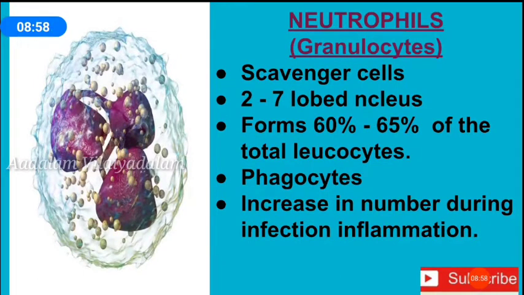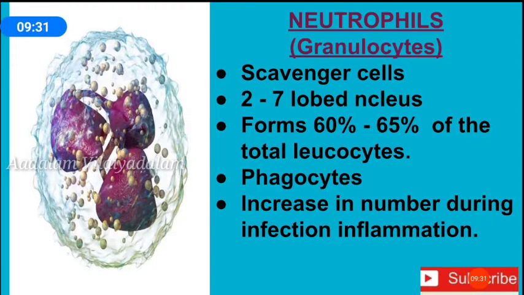Neutrophils are otherwise called scavenger cells, as these cells are highly phagocytic. Phagocytic means they can destroy foreign particles like virus and bacteria. So they are called scavenger cells. These neutrophils are about 60 to 65% of the total leukocytic count.